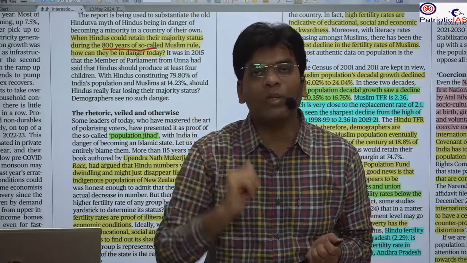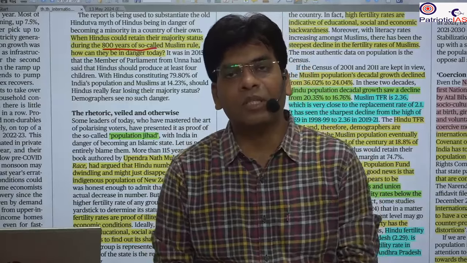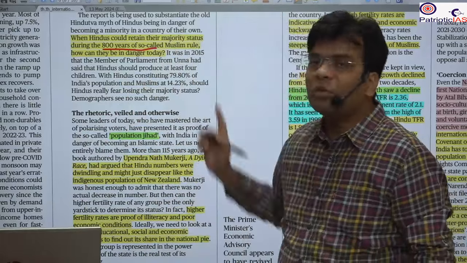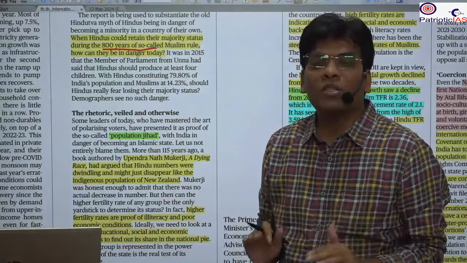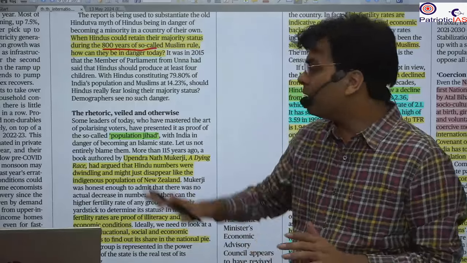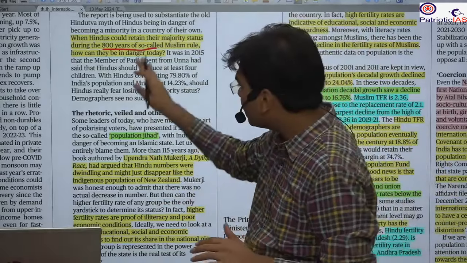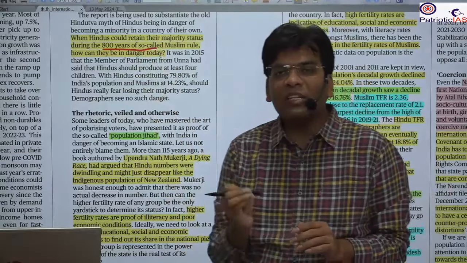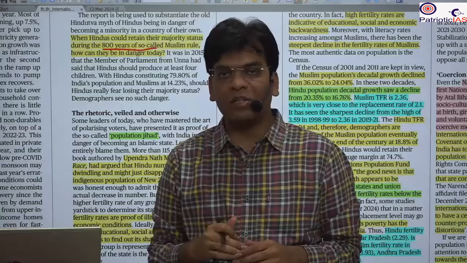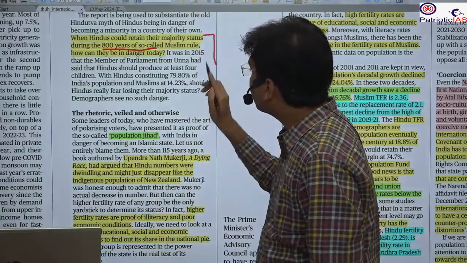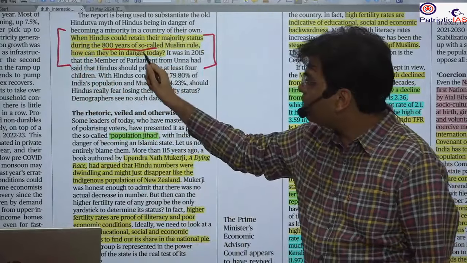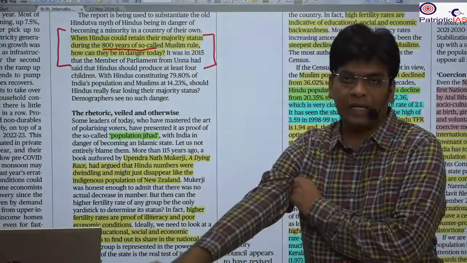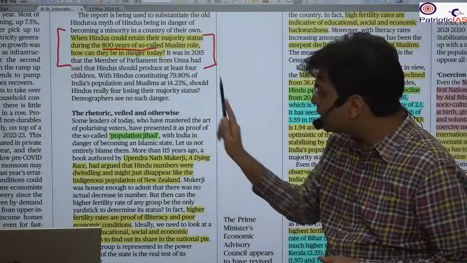Either way it was Hindu domination, 85% was Hindu. So even during the Muslim rule, if there was no such threat from Muslim population increase, how is it possible now, when there is democracy and the majority of the population is Hindu? So the writer wants to say that this is just a tool used by Hindutva groups to increase fear among Hindus that the Muslim population will become the majority, because that is not possible. Even during the Muslim era, when Muslims were the emperors of India, they were just below 10%.